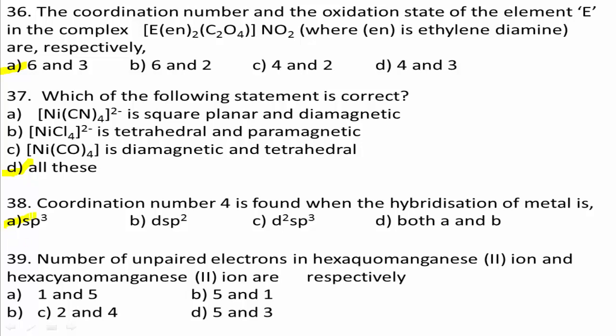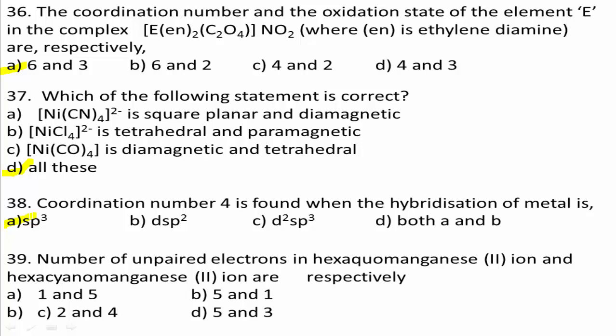Next, question number 39. The numbers of unpaired electrons in hexaaquamanganese(II) ion and hexacyanomanganese(II) ion are respectively: option A, 1 and 5, option B, 5 and 1, option C, 2 and 4, option D, 5 and 3.